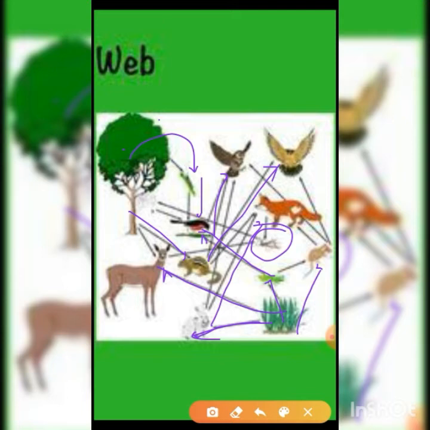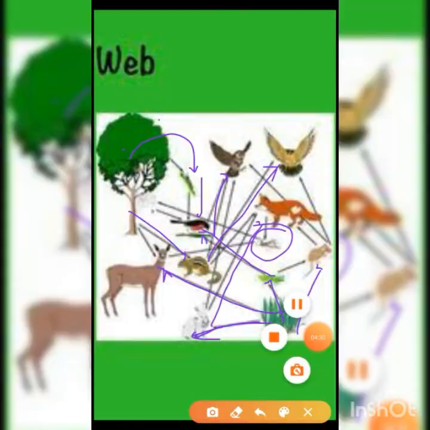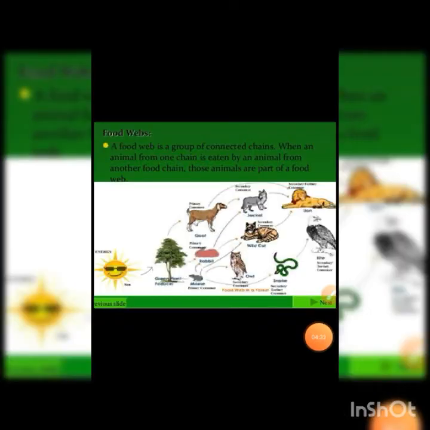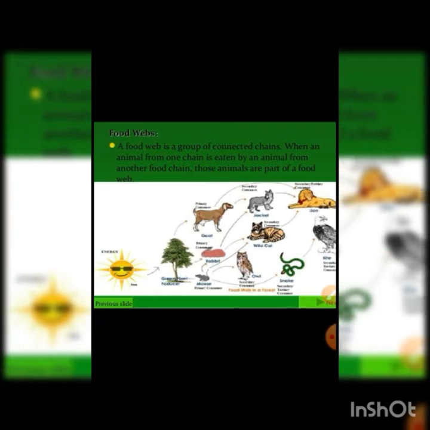Is it? So this is a food web. There is a web-like structure, and there are many primary consumers, there are many secondary consumers, and there are many tertiary consumers, and all of them are interconnected to each other. There is another example of food web. A food web is a group of connected chains. When an animal from one chain is eaten by an animal from another food chain, those animals are part of a food web, right?